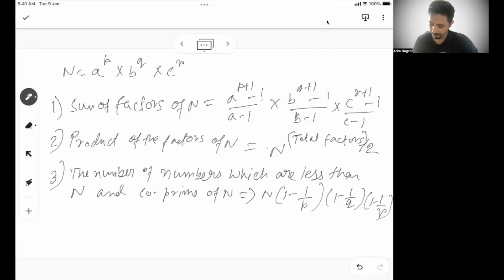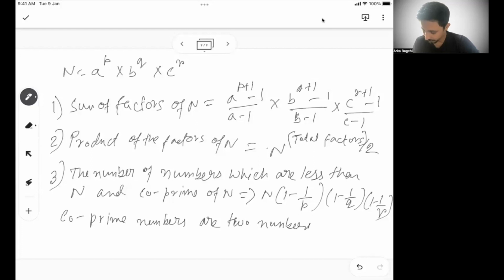So what are co-prime numbers? Co-prime numbers are two numbers whose HCF is equal to 1.